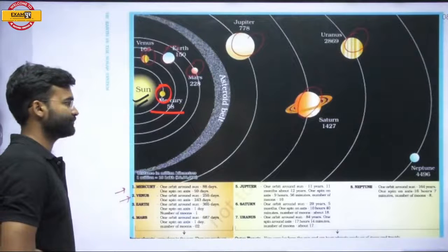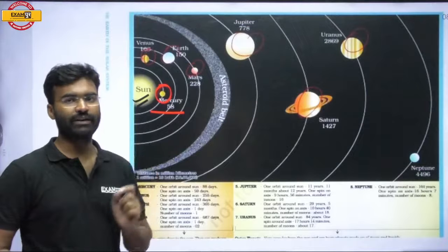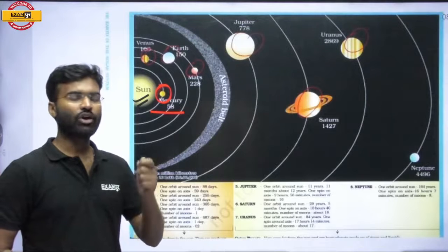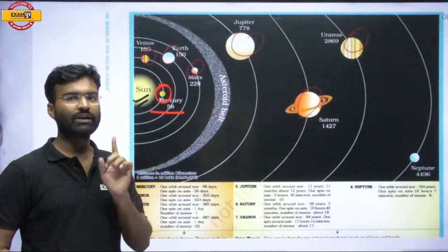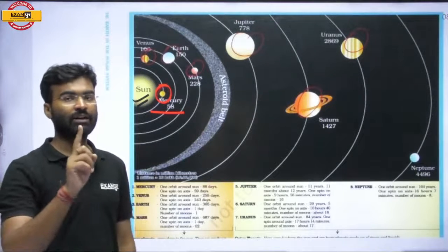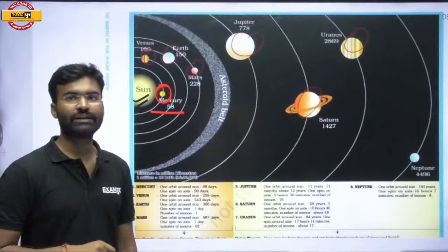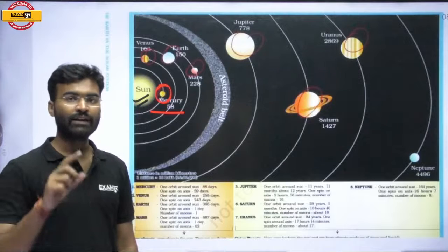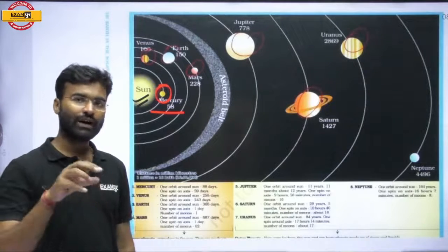And Mercury rotates on its axis in 58 days. That means 1 year on Mercury is 88 days, and 1 day on Mercury is 58 Earth days. Mercury rotates on its axis in 58 Earth days, and it revolves around the Sun in 88 Earth days.